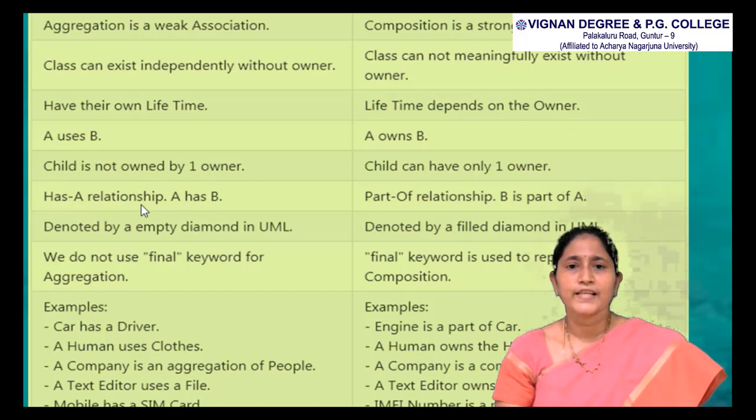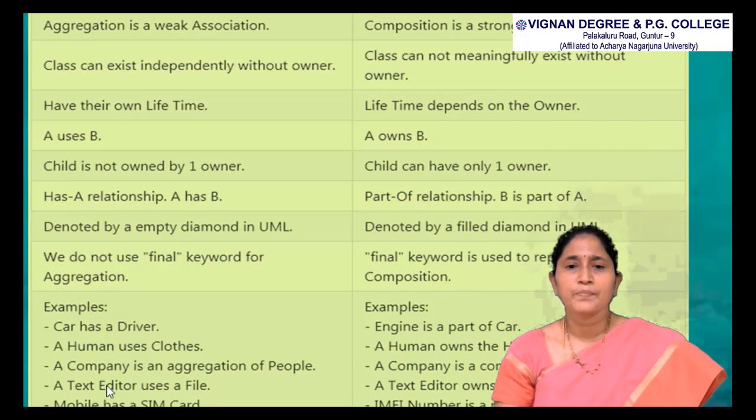Aggregation shows the has-a relationship. A has a B. That means a car has an engine. Composition shows the part-of relationship. That means B is a part of A. That means a head is a part of a person. Aggregation can be denoted by an empty diamond, and composition by a filled diamond. We do not use the final keyword in aggregation. In composition, a final keyword is used to represent composition.